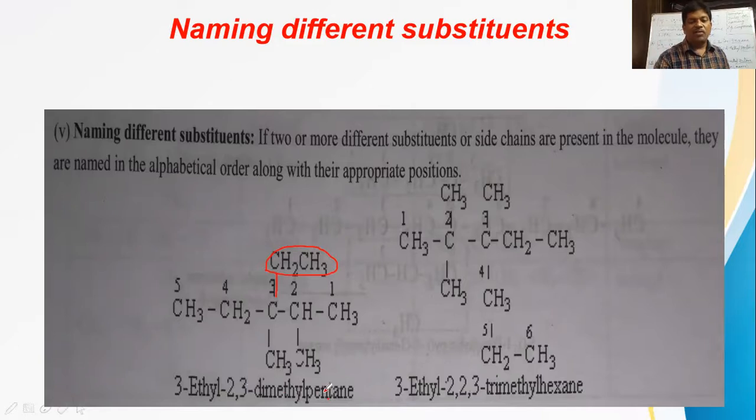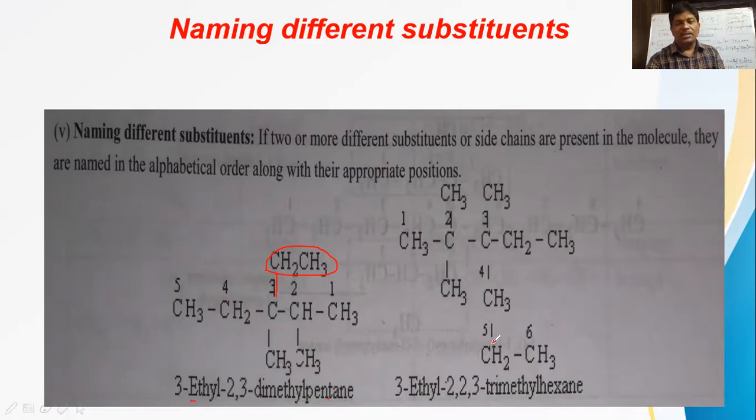Whenever two numbers are there, number and number are separated by a comma. Number and name are separated by a hyphen. These punctuations must be used. And the first letter of the IUPAC name should be capital. Okay. And the total IUPAC name is always a single word. It is not a group of different words. We have to consider it as a single name.